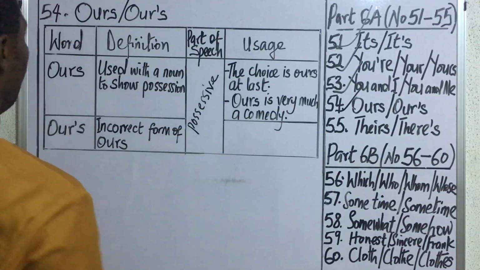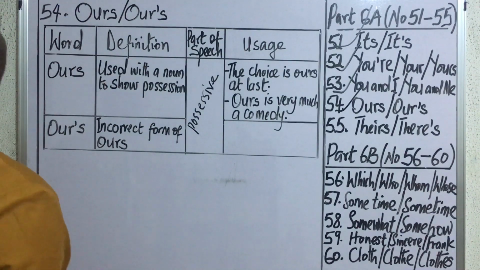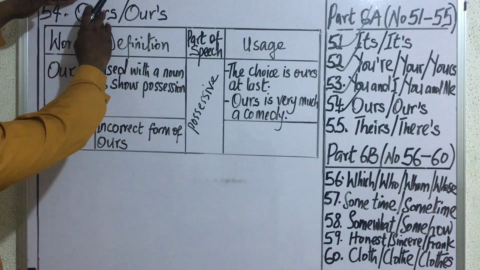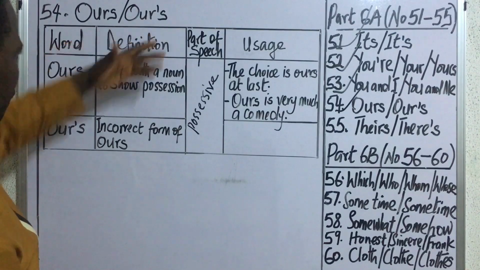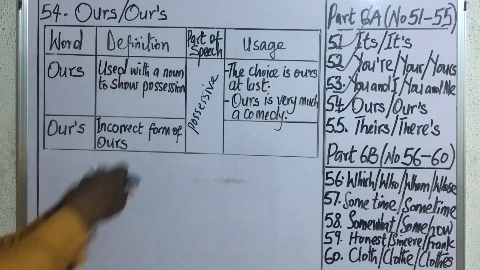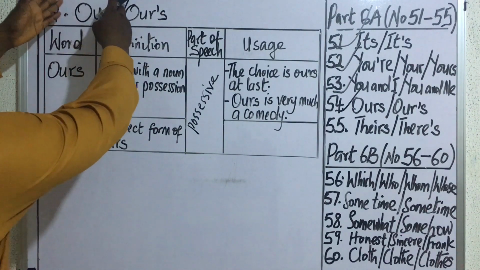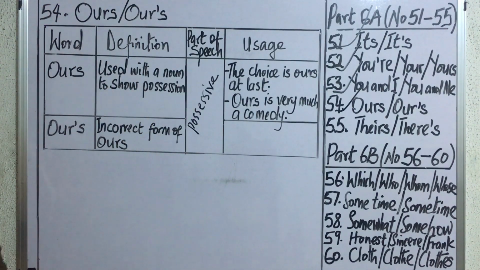Our next set of words include ours and ours, that is the one spelled without an apostrophe and the one spelled with an apostrophe. So when you look at the two words very closely, you discover that they are relatively easy to relate with. What is the meaning of ours, that is the one spelled without an apostrophe?